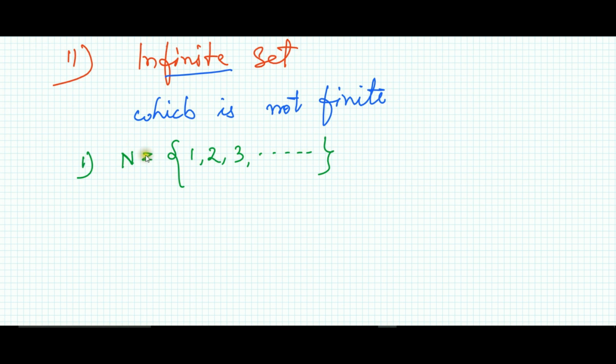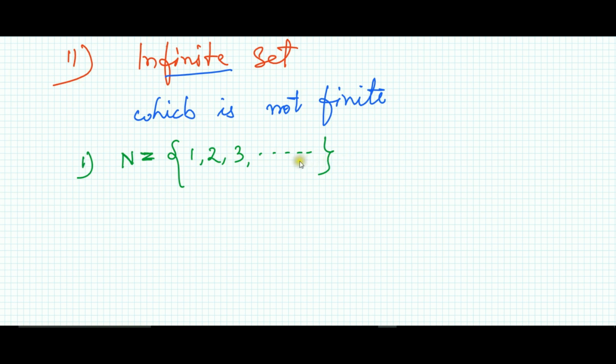I have written a set whose members are natural numbers. I have not put any limitation, so these are endless, uncountable, because I start from 1 and count onwards 2, 3, 4, 5, 6, 7, 8.